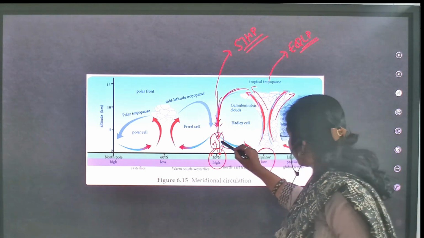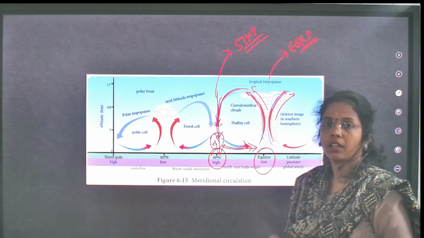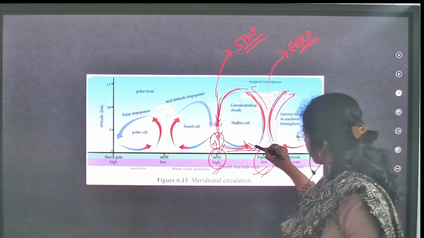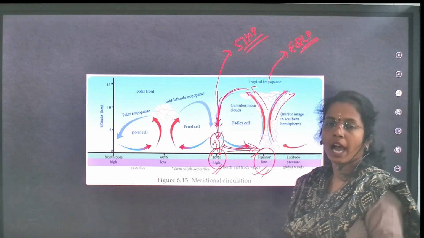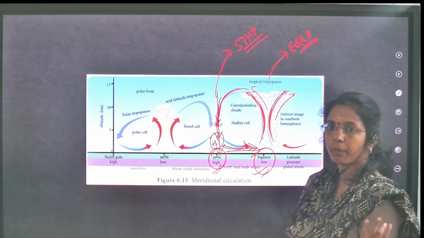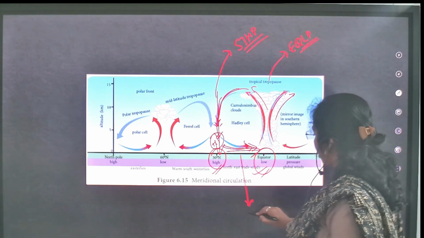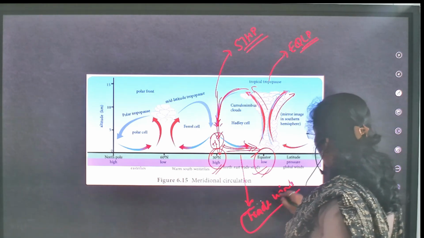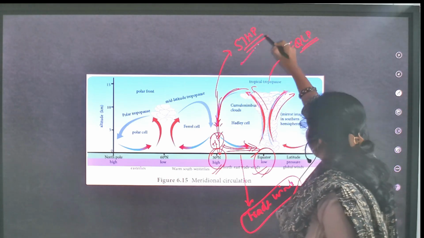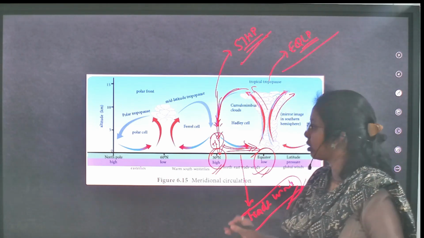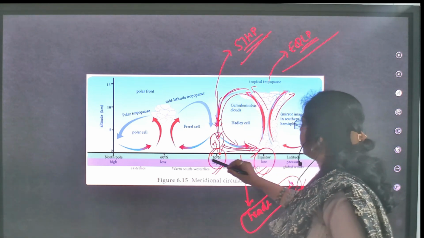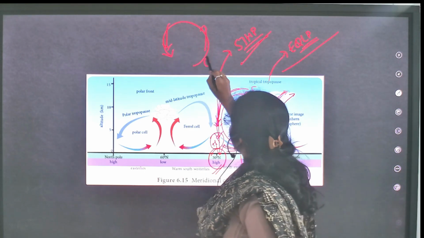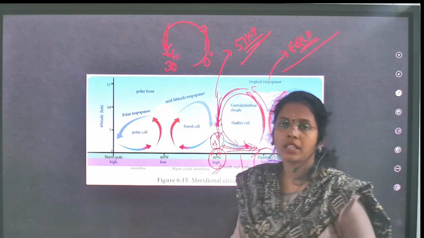Now two pressure belts we have seen, and this air movement is due to trade winds, permanent winds; again this air moves towards the equator. Wind moves on the surface from high pressure to low pressure, on the earth's surface, in the form of trade winds. This is how you have to interlink trade winds, subtropical high pressure, and equatorial low pressure, a convective loop like this. Rising, sinking: 0 degrees rising, 30 degrees sinking. That you have to remember.